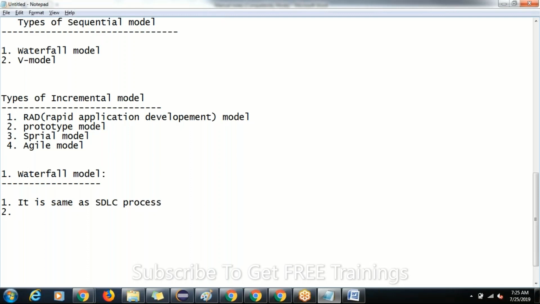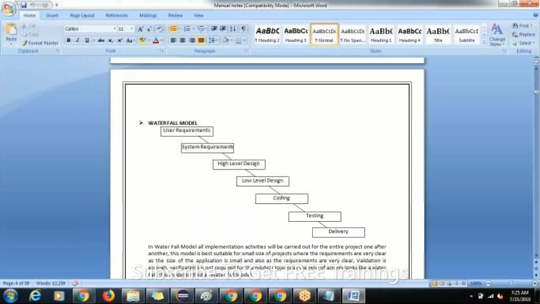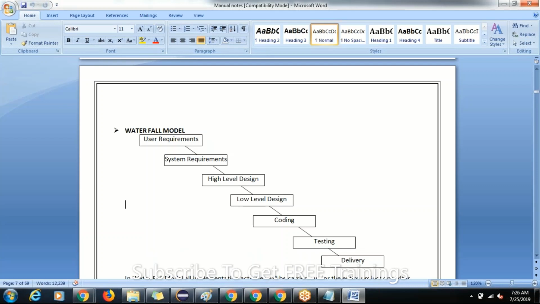Observe the diagram here: first requirement gathering, then designing, then coding, then testing and delivering, step by step, just like the SDLC process. That's why it is called an SDLC process.